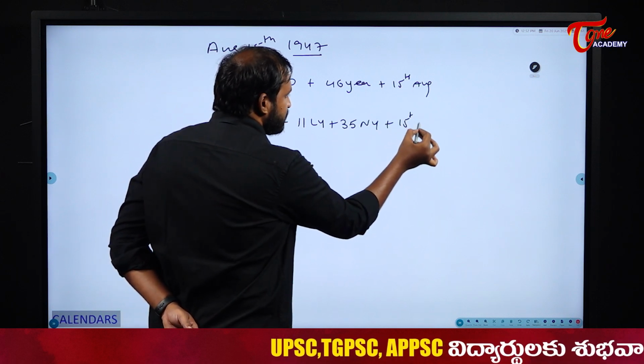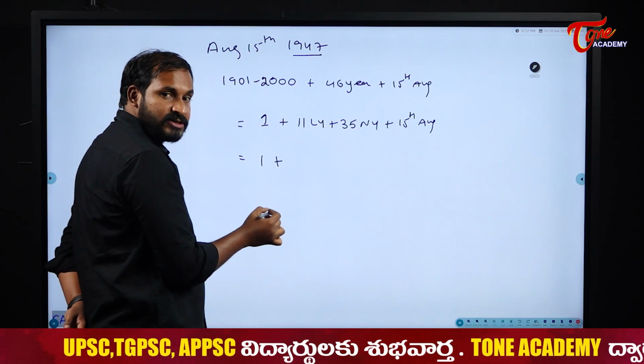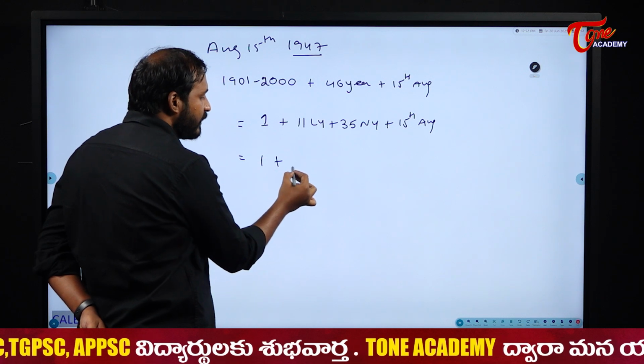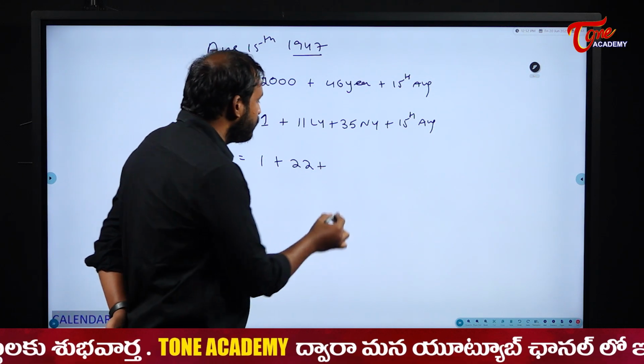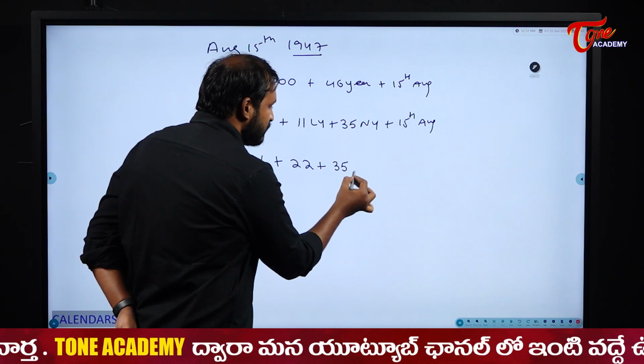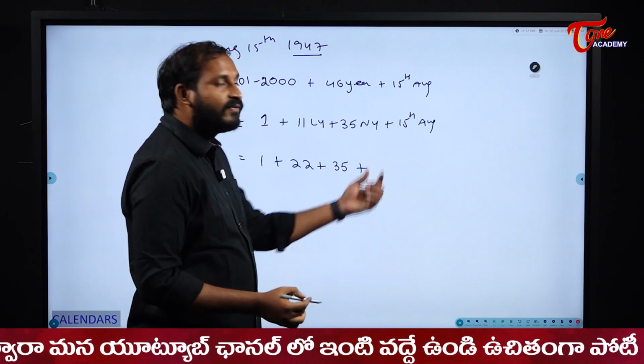Plus 15th of August. 1 plus, for 11 leap years, how many odd days will I have? 11 into 2, 22 odd days. For 35 normal years, how many odd days will I have? 35 into 1. 35 normal years, 35 odd days. Plus, now 15th of August, right?